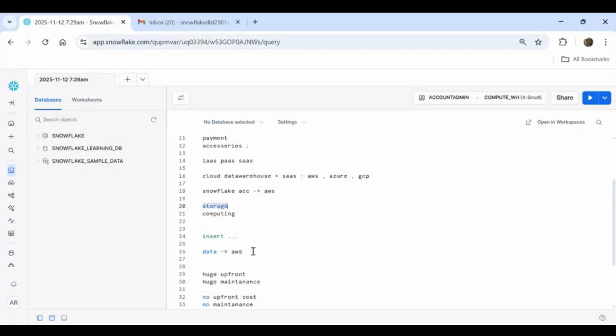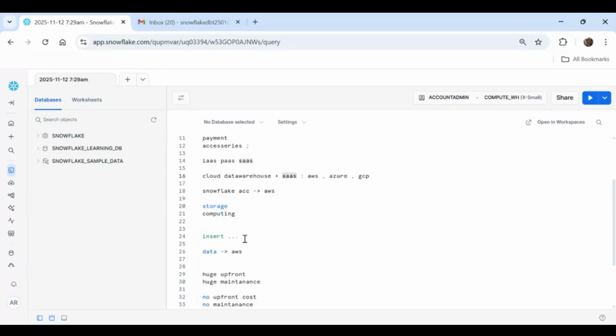Now, similarly, computing is nothing but the processing unit, right? In our mobile, in our smartphone, in our laptop, desktop, everywhere we have processors. So that is nothing but the computing. So Snowflake does not have the processing power also. That also they take from these cloud providers. And because it is taking this storage and computing services from the cloud provider, that's the reason we call it a SaaS product. Okay.